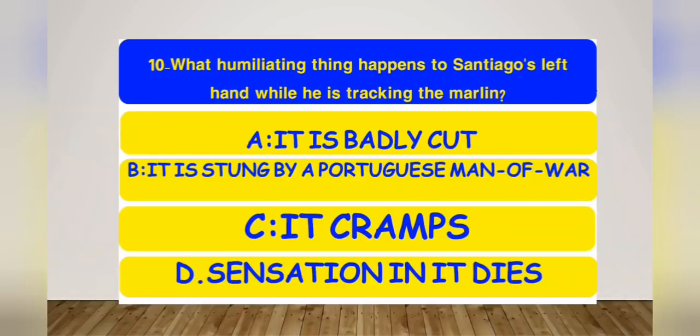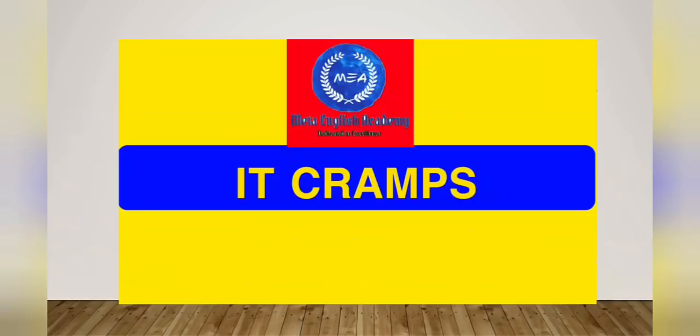The tenth one: what humiliating thing happens to Santiago's left hand while he is tackling the marlin? The options are: it is badly cut, it is stung by a Portuguese man of war, it cramps, or it dies. And the right option is it cramps.